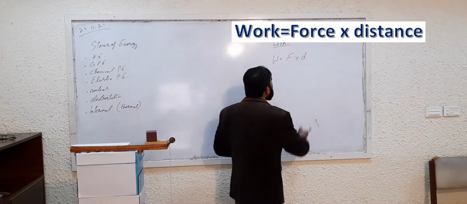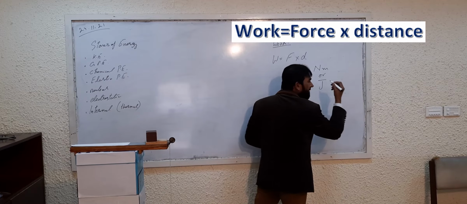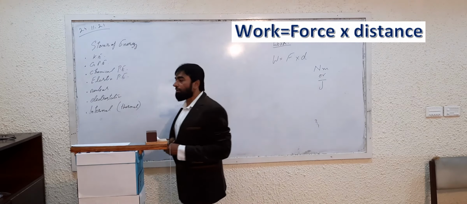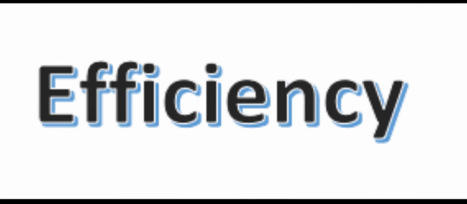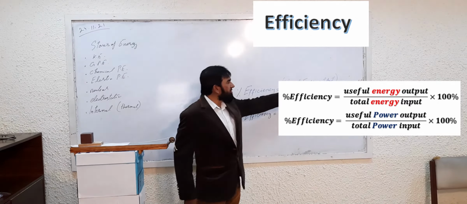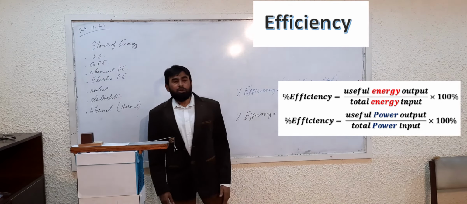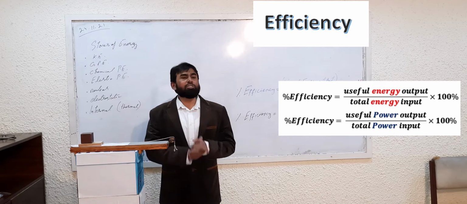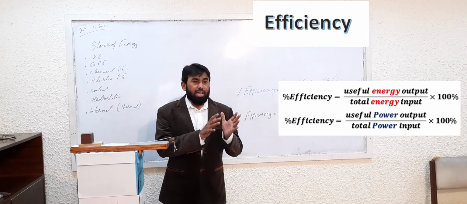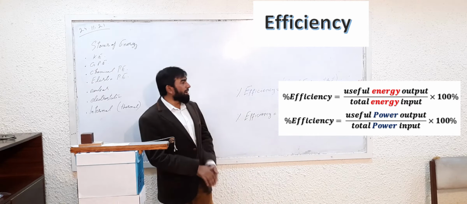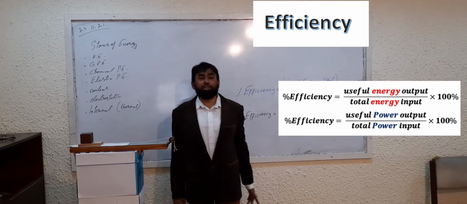Newton meter? It may be Newton meters or joule. Both are the units for work, Newton meter or joule. Efficiency is the useful energy output over total energy input. You know that there is no ideal machine which can give you 100% efficiency. And whenever we are talking about efficiency, we have to calculate it in terms of percentage.